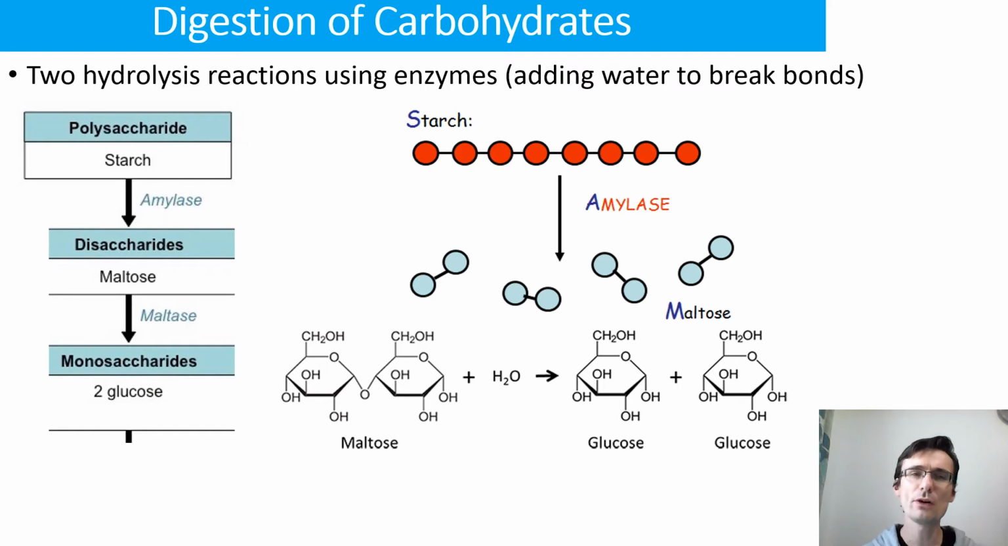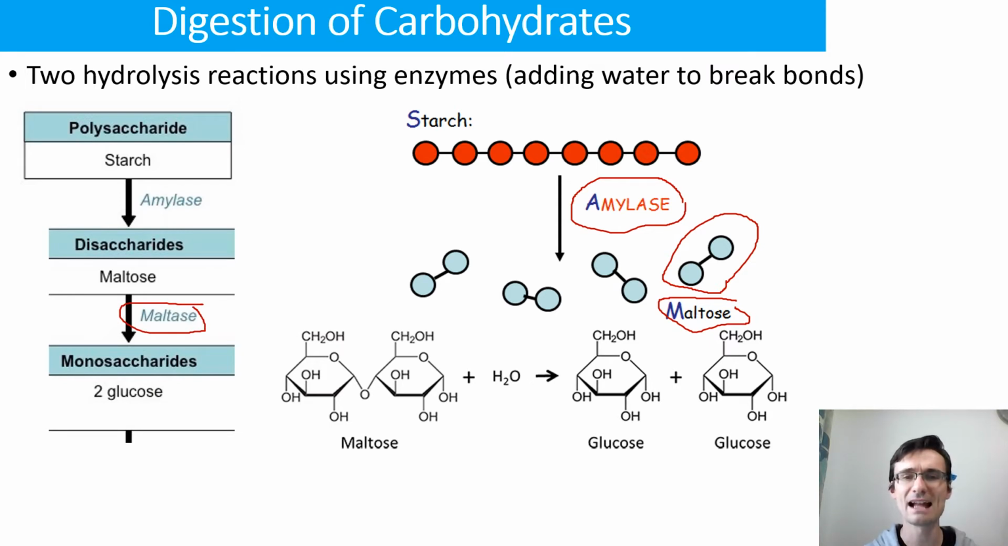So basically there are two hydrolysis reactions that occur. We're adding water to break down one larger molecule into a smaller molecule, and the first one uses the enzyme amylase. Our salivary glands release saliva which contains amylase, salivary amylase, and that breaks down starch, a long chain insoluble polysaccharide, into a smaller disaccharide called maltose. Then the enzyme maltase breaks down maltose, again by adding water in a hydrolysis reaction, into two alpha glucose molecules, which then get absorbed into the bloodstream.